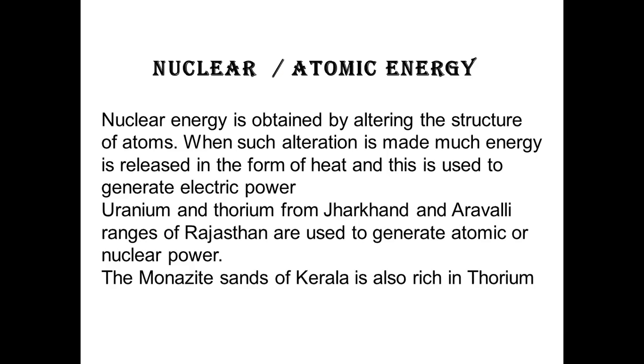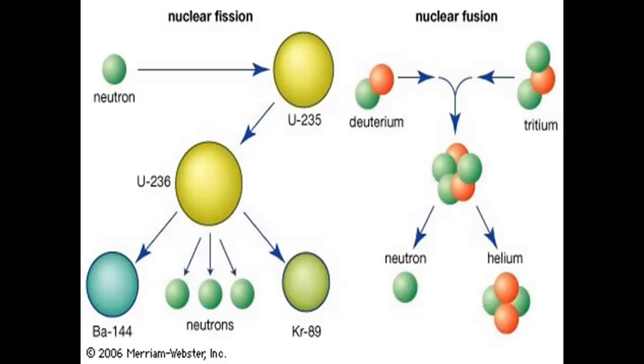For this purpose, energy is obtained by two processes. One is nuclear fission, another is nuclear fusion. So remember, one will generate the chain reaction and lead to the nuclear bomb. That means nuclear fission. Whereas in nuclear fusion, the atoms come together and the electricity is used for peaceful purposes. And that's why nuclear fusion is more important than fission.